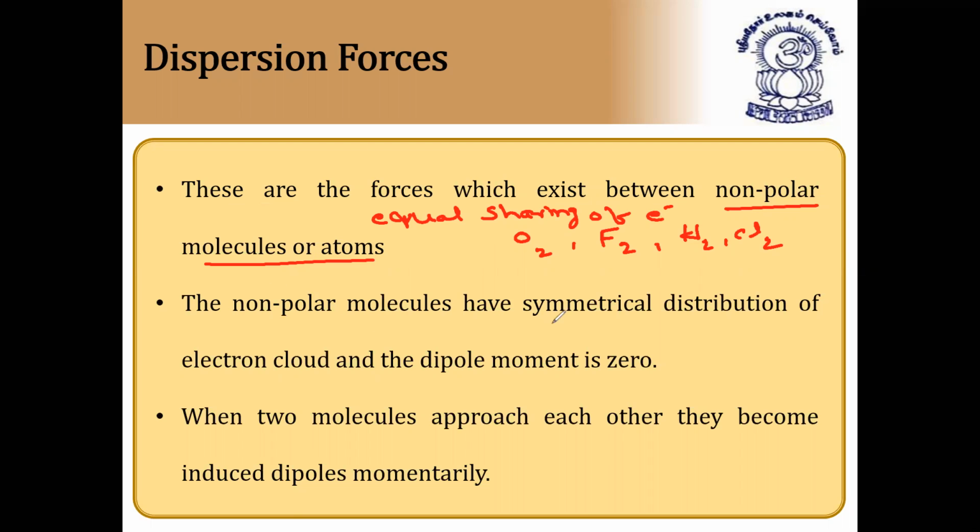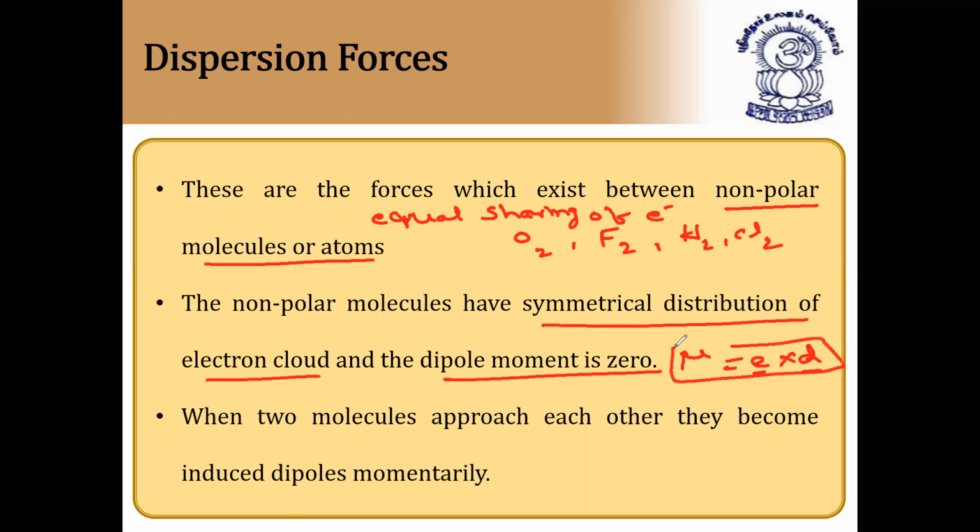The non-polar molecules have symmetrical distribution of electron cloud and the dipole moment is zero. Very important: dipole moment is mu, which we discuss in chemical bonding. Dipole moment mu is equal to e into d, where e is the charge and d is the distance between them. So for non-polar molecules, which have symmetrical distribution of electron cloud, symmetrical meaning equal sharing, the dipole moment is zero.